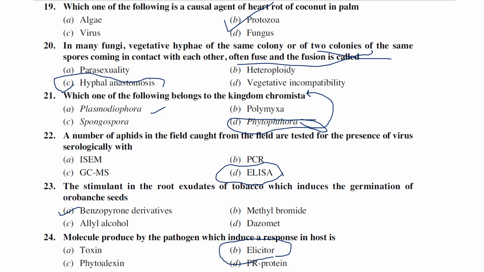When we plan to start molecular plant pathology, there we will discuss in detail this host pathogen interaction. What is PTI? What is PAMP? What is DAMP? What is ETI? Why will this many layers of defense be there? What is SAR? What is ISR? And what is PR protein? All those things we are planning to discuss there. But generally, the molecule produced by the pathogen that induces the defense responses is the elicitor only. It is a kind of molecule which is produced by the pathogens. Okay.